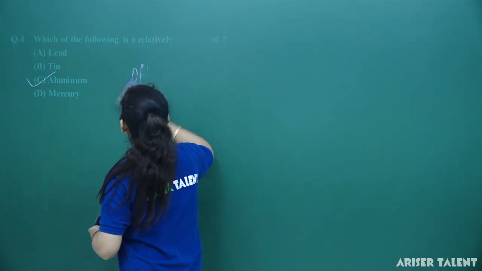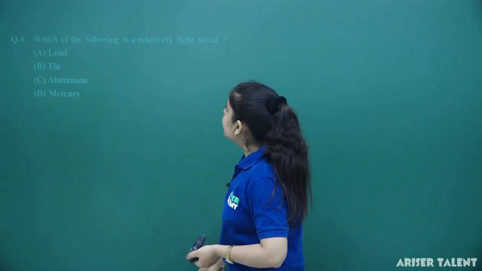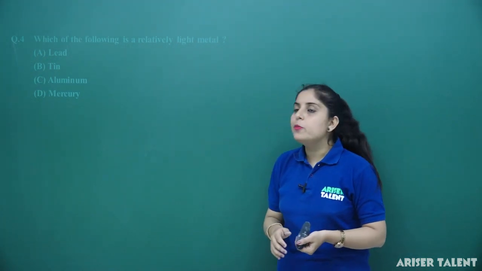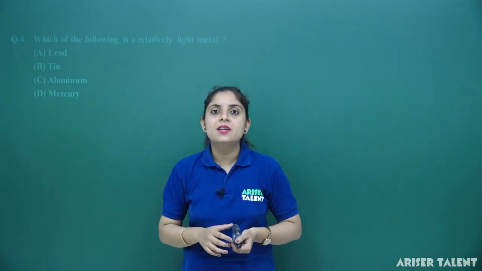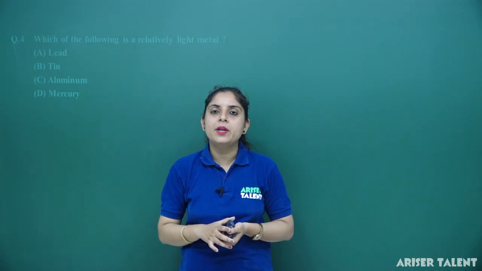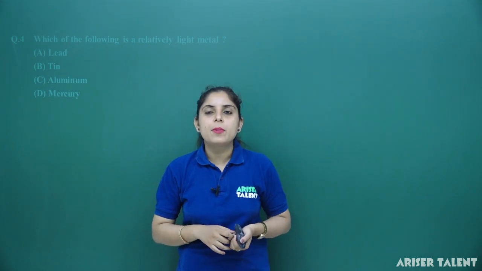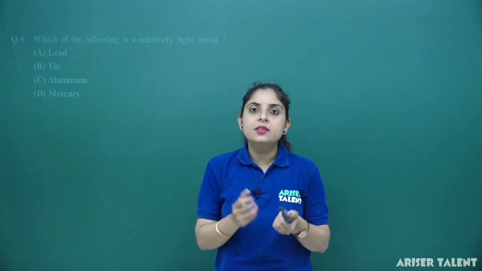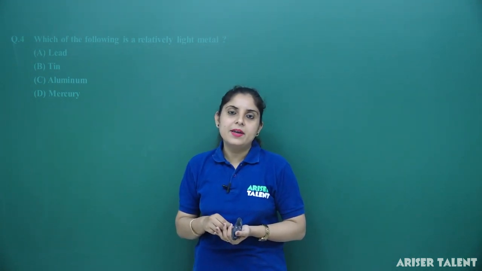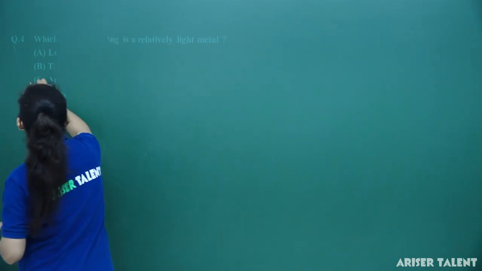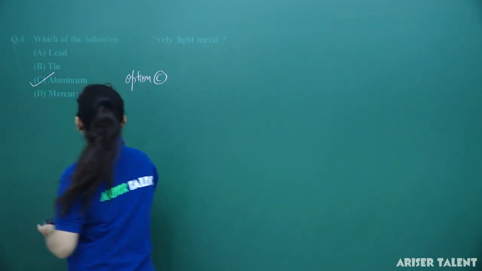Which of the following is relatively a very light metal? If you compare these metals, lead, tin, aluminium and mercury, you can say that aluminium is a very light metal, and this is the reason why we make the body parts of the aeroplane from aluminium only. Okay, and you have seen that aluminium is used for making thin foils that are used for wrapping food items. So aluminium is actually a very light metal. So option number C will be correct. Option C is correct here.